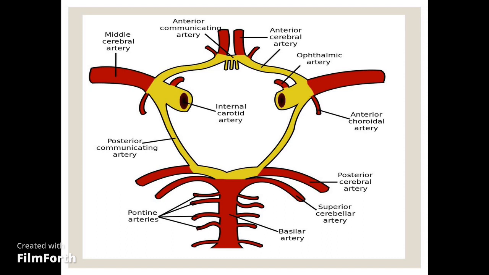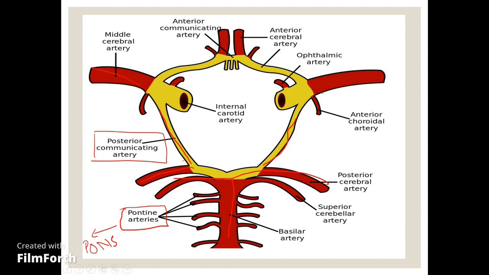This is the circle of Willis, in which you can see that the basilar artery is forming the posterior cerebral arteries. And these are the pontine arteries, which supply the pons, which is a part of the brain and is also included in the brainstem. The posterior cerebral artery is further linked with the middle cerebral artery through the posterior communicating artery.